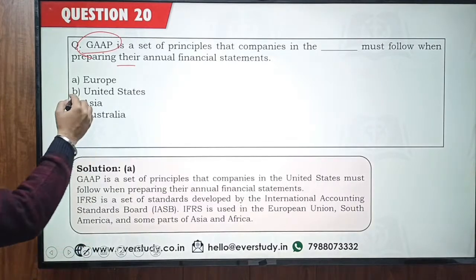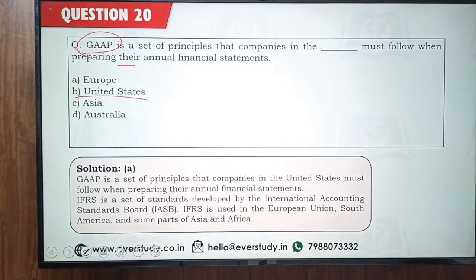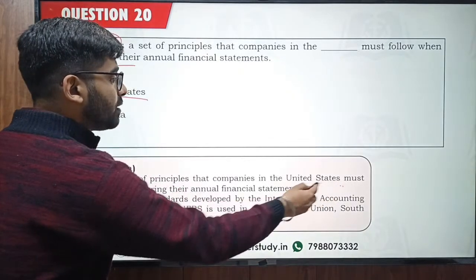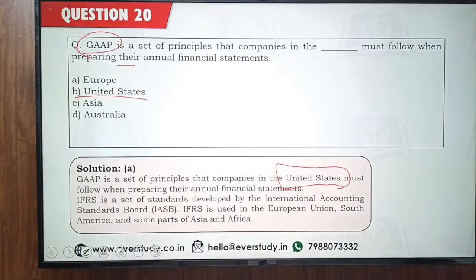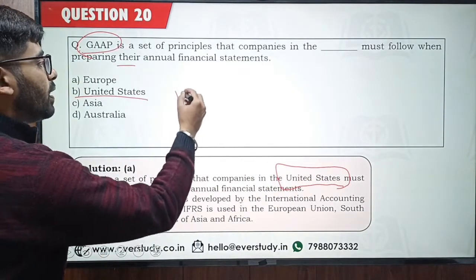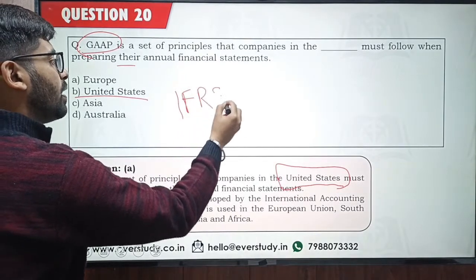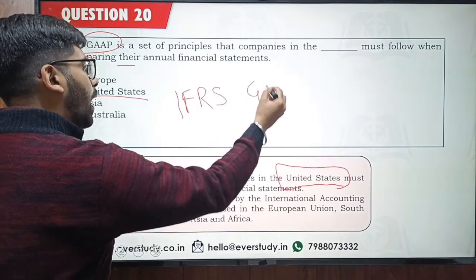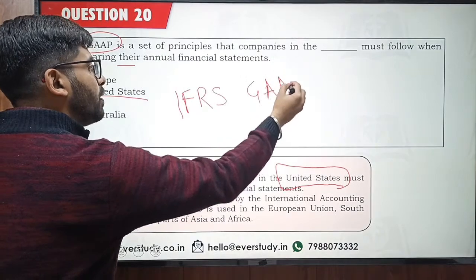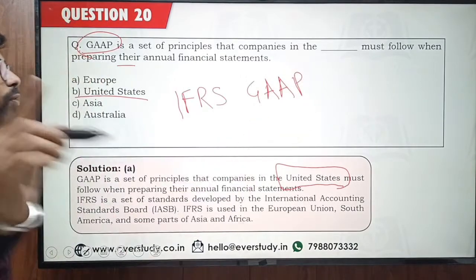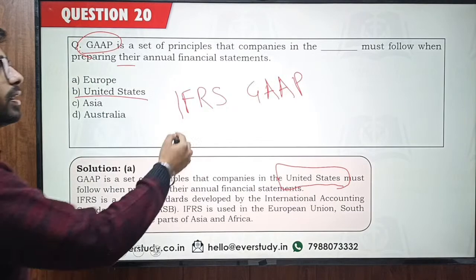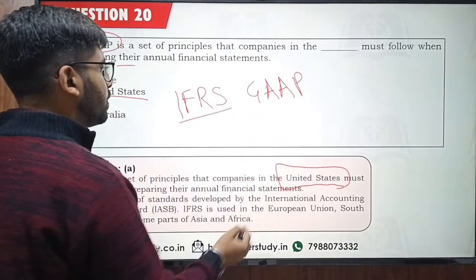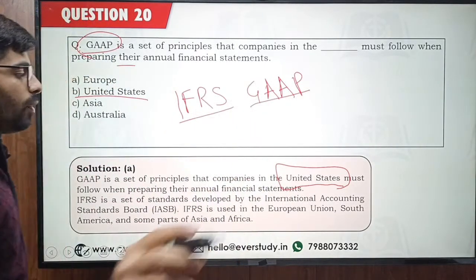United States. GAAP, generally accepted accounting principles, are the principles that companies in the United States, companies in the US must follow when they are preparing their annual financial statements. So there is one IFRS, and there is one GAAP. And in India, in comparison to these, we have, I want answers from you people.